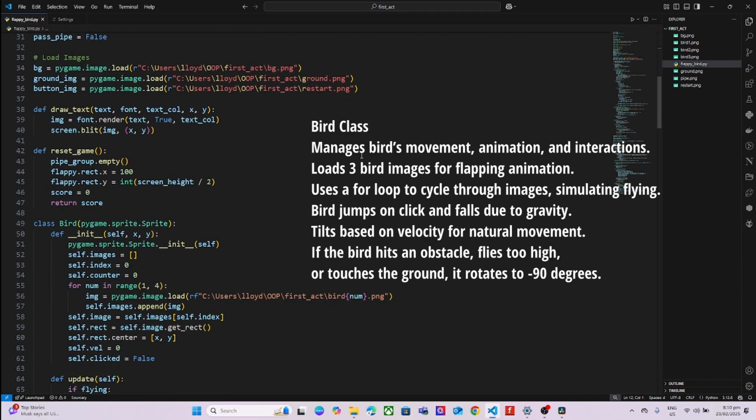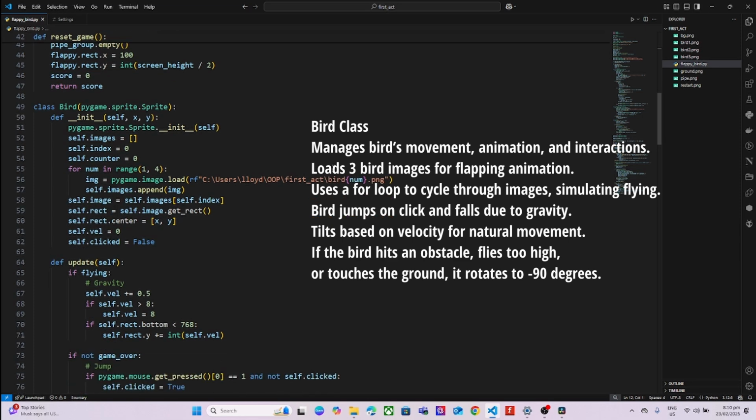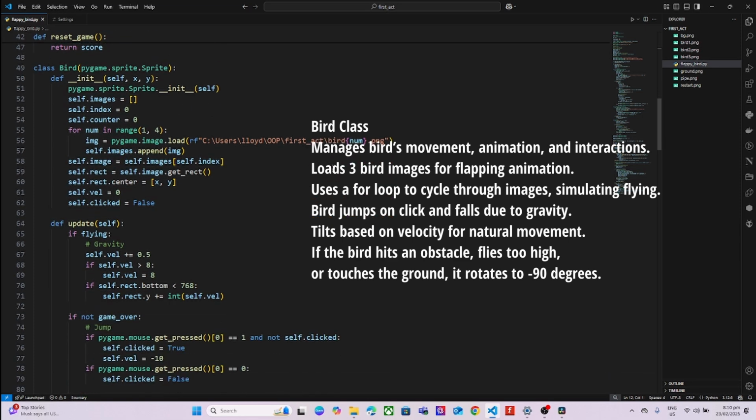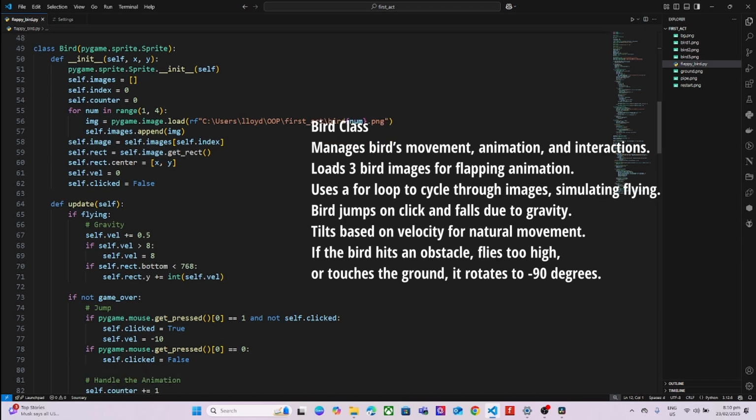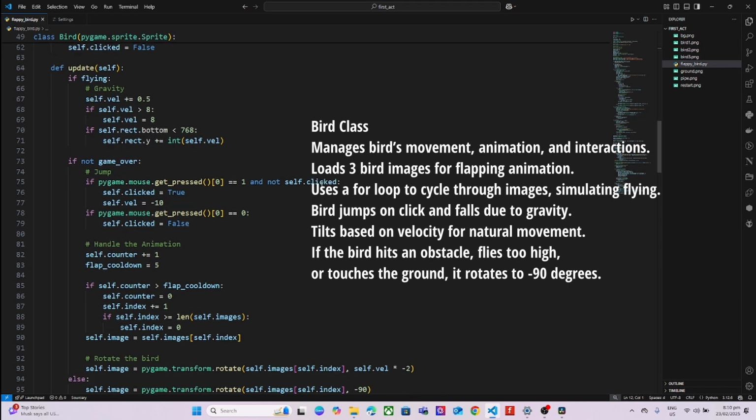The bird class controls the bird's movement and animation. It cycles through three sprites for a flapping effect, responds to a mouse click for a jump, and uses gravity to pull it down. The bird tilts based on its speed and rotates to negative 90 degrees when it crashes.